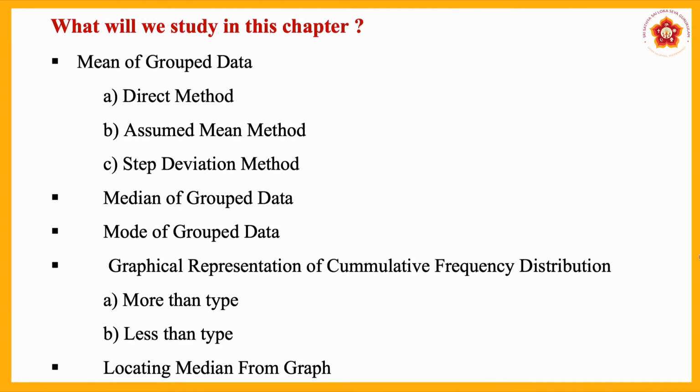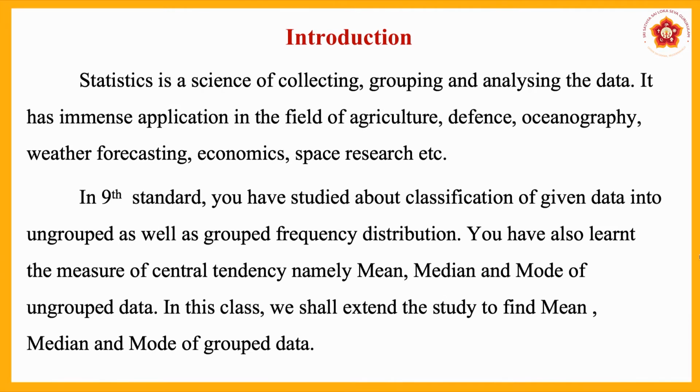There are three methods. One is direct method, second one is assumed mean method, third one is step deviation or unit deviation method. Next topic is median of grouped data. Next, mode of grouped data. Next, graphical representation of cumulative frequency distribution for more than type and less than type series, and locating median from the graph. In the statistics chapter, in the previous class what you have known, let us know.